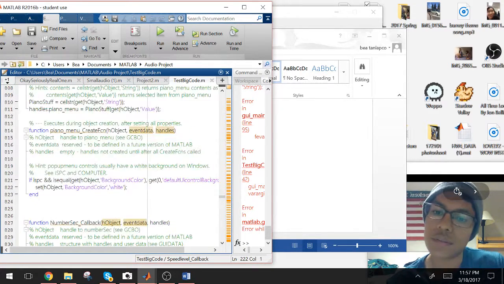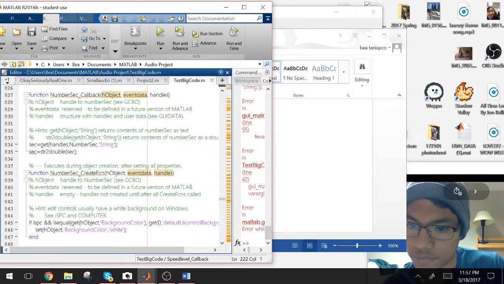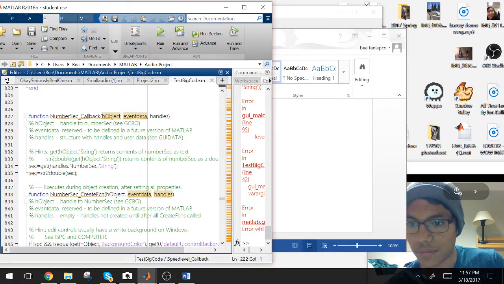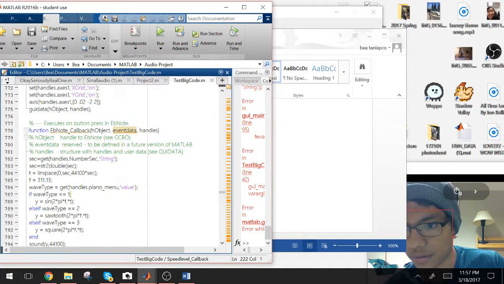And then for the seconds, we did the same thing for the edit text box, number of seconds over here. We used handles. We converted it to a double so that you can actually manipulate it with the other variables here. And then t equals linspace.